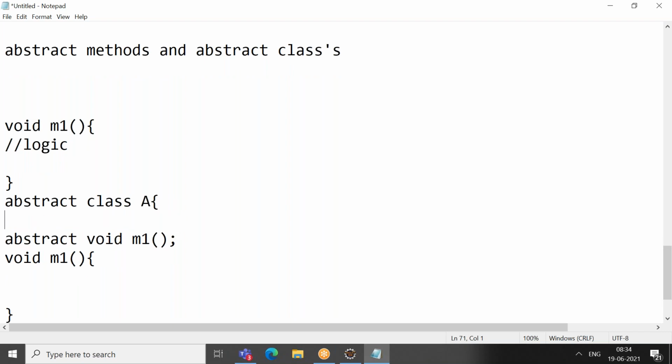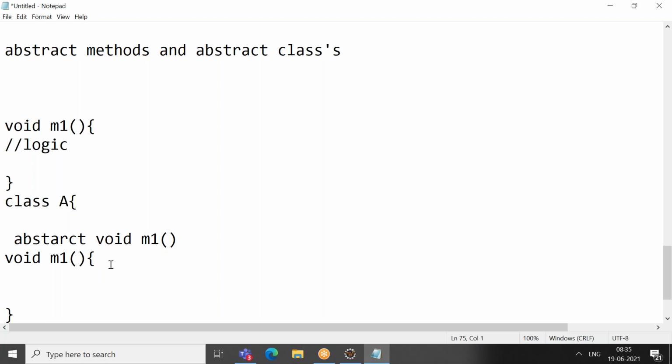The vice versa condition is false. For example, if your class is abstract and I am not having any abstract methods in it, that is not an issue. It will not throw an error, but it's not suggested. But if any one of the methods in the class is abstract, and you are not writing your class as abstract, it will throw an error. Okay, I think you got it. We'll see it in an example also.